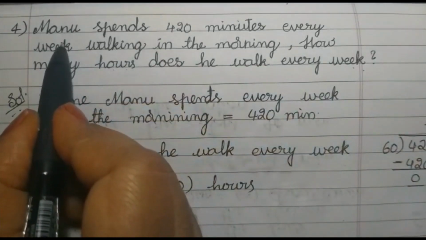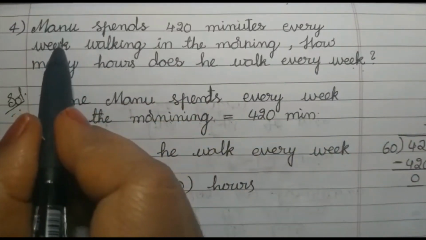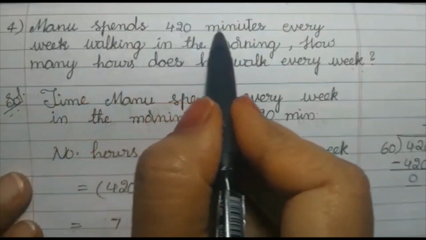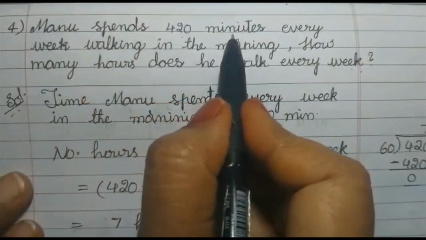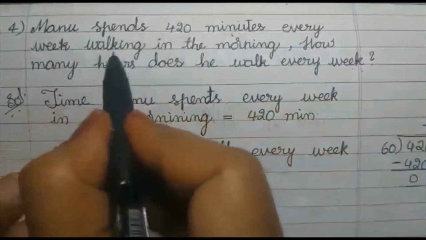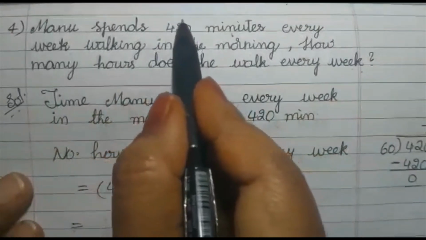He is walking every week in the morning. And he is walking, but how much time is he spending walking? Is 420 minutes he is spending. Very good, children. Manu spends 420 minutes every week walking in the morning. Means throughout the week he is walking 420 minutes.